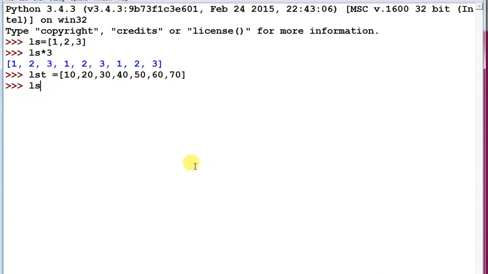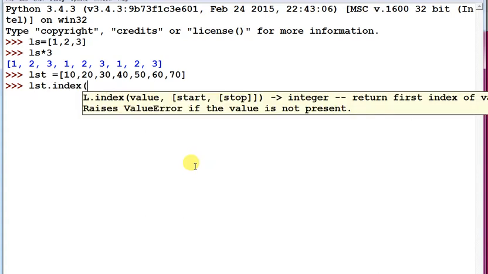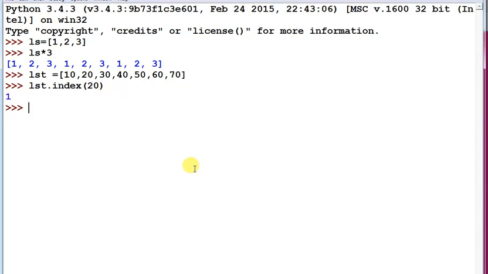So lst.index, and if I pass 20, it will return 1 because 20 is at index 1.